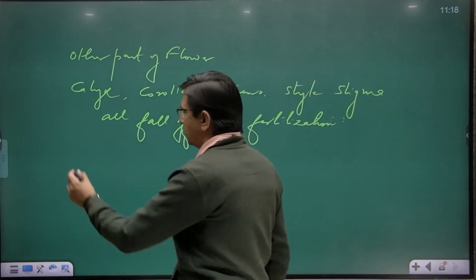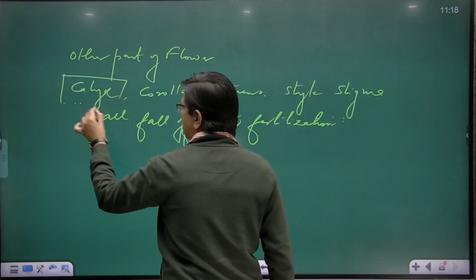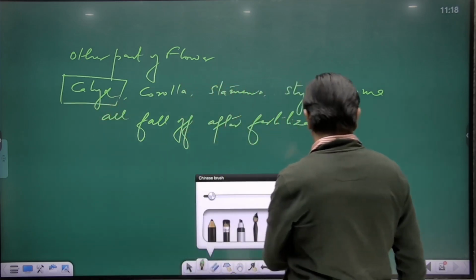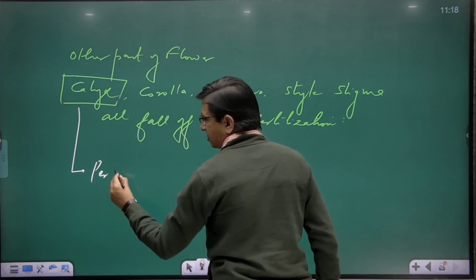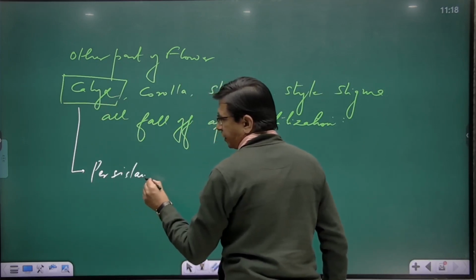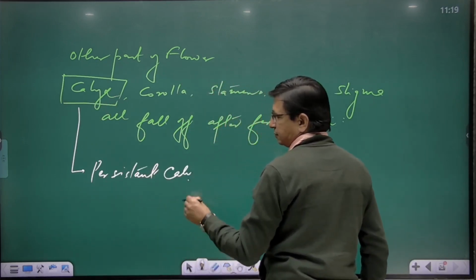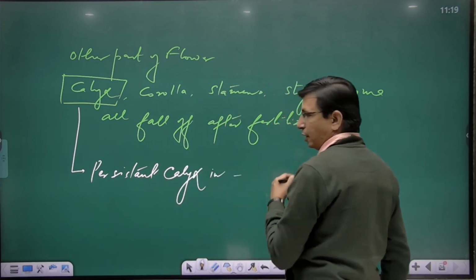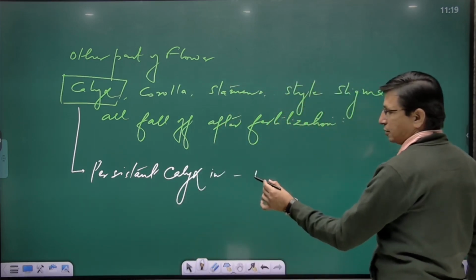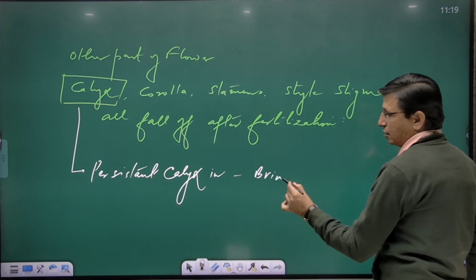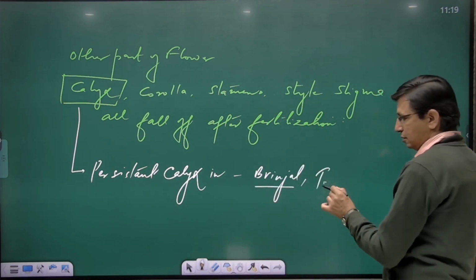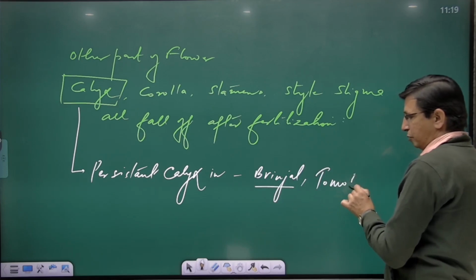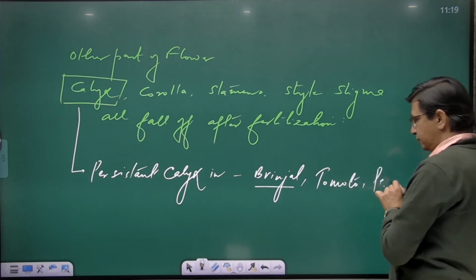But sometimes this part, that is calyx, is there. Sometimes you see persistent calyx in, can you tell me? Yes, in brinjal. You can see that in tomato, or in case of pea.